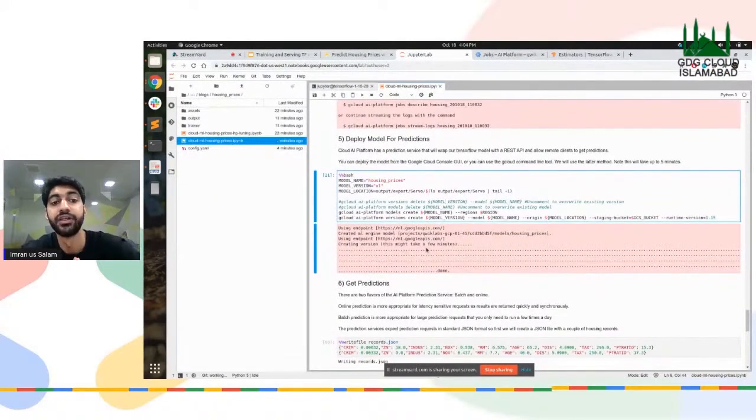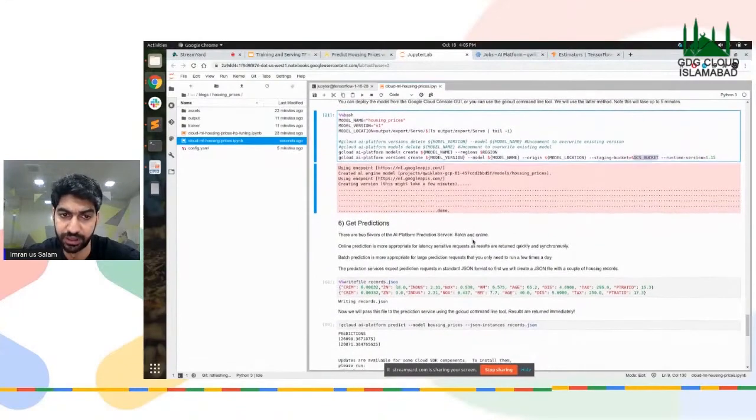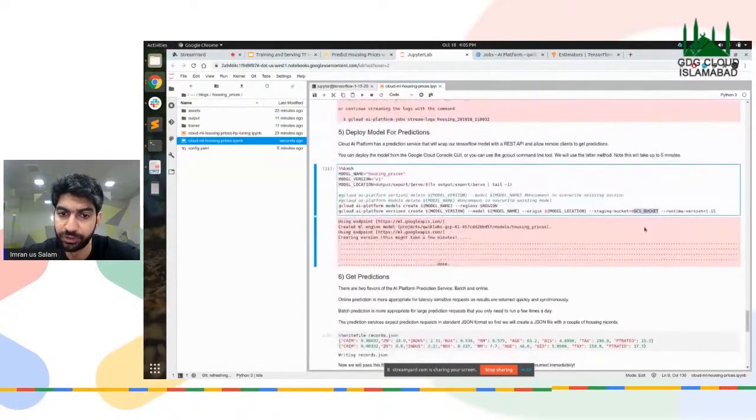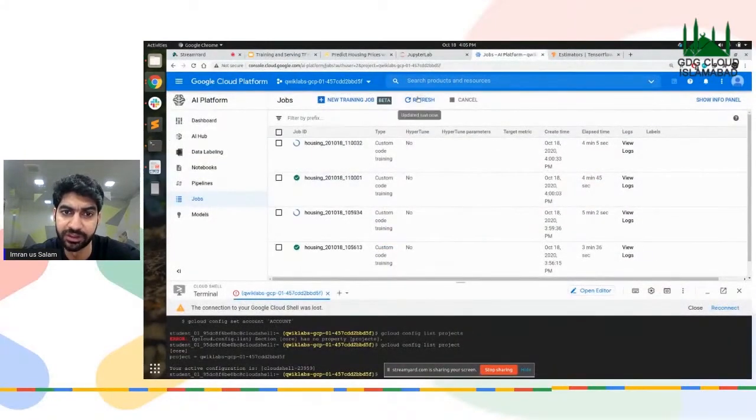So what we've done is we've uploaded our models on the GCS bucket, the Google Cloud Storage bucket we have created. Now this is the command to use: gcloud ai-platform versions create, the model version, model name, the model location, and the bucket on which we're going to be uploading it, right? And it takes around a few minutes. Okay. Before we go into the predictions, we'll wait for one of the jobs to end. Okay, one of them is completed. The other ones are going to complete in almost the same time.